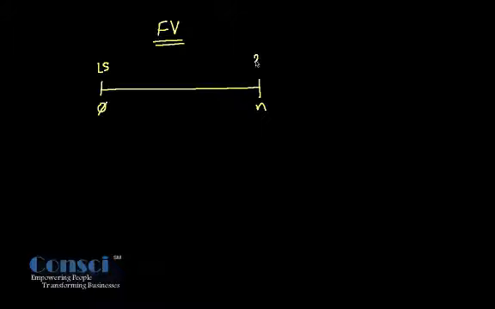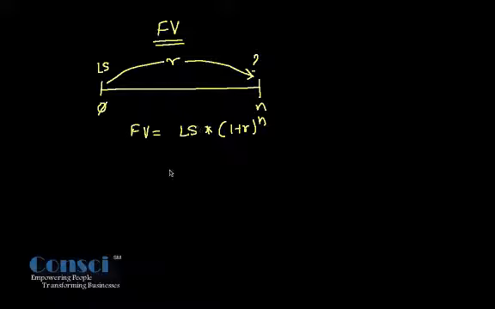Now I want to identify its future value at the end of the nth time period. The equation for the same is given by FV is equal to lump sum into in bracket 1 plus R raised to power n. Now what is R? R is the rate at which the money got invested. So the lump sum gets compounded at R rate every year for n years.